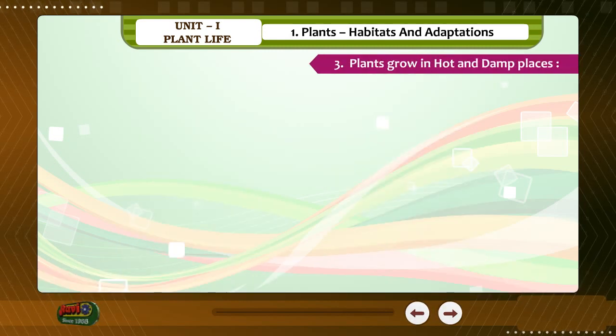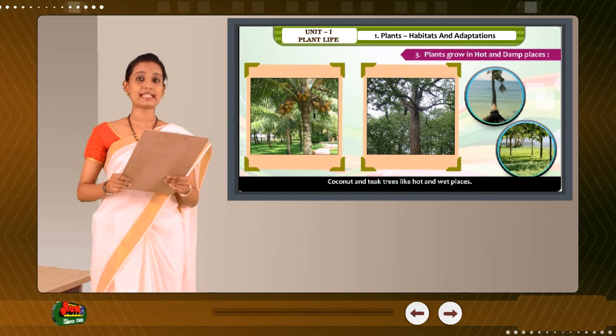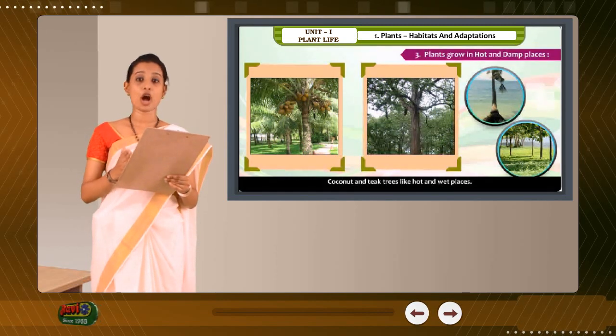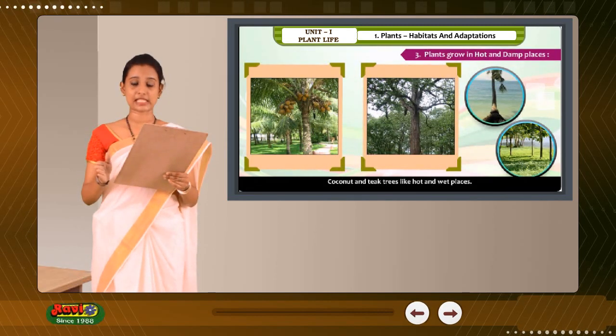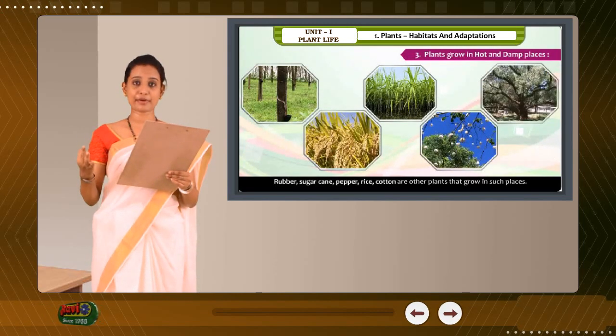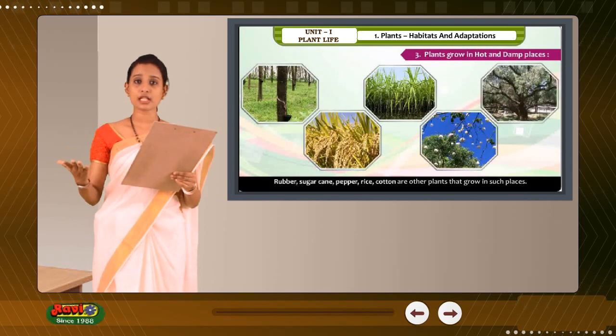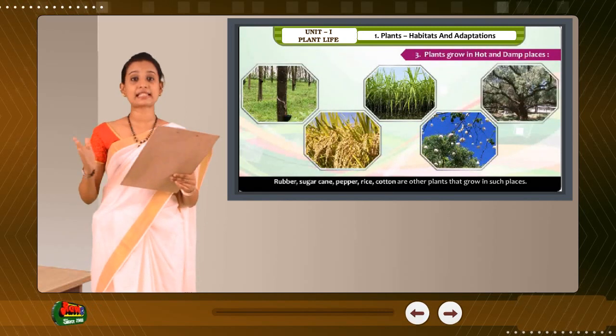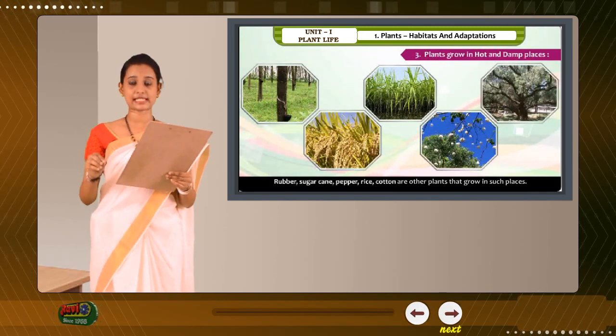Three. Plants that grow in hot and damp places. Coconut and teak trees like hot and wet places. Rubber, sugarcane, pepper, rice, cotton are other plants that grow in such places.